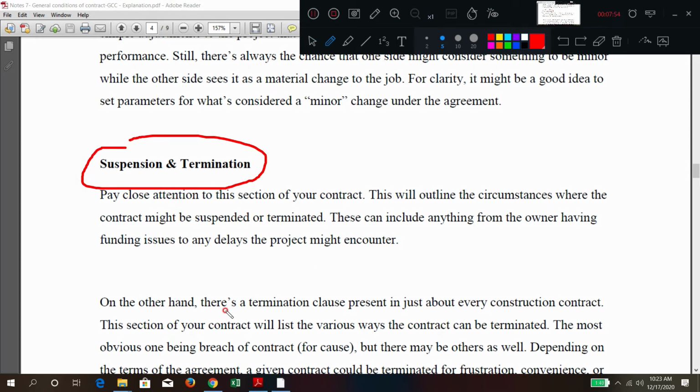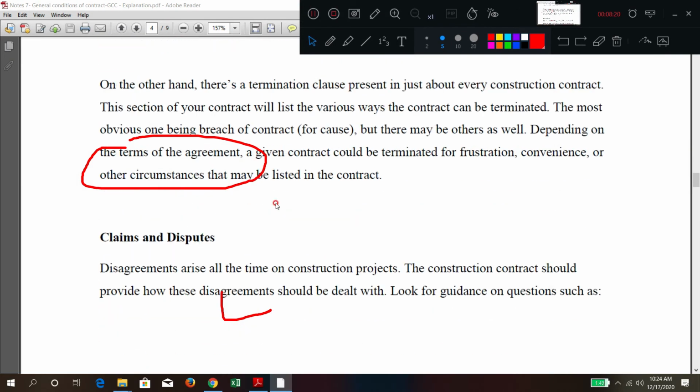Here they have written a typical example, how they have terminated and suspended the contract. But when you are writing in the exam, you can just write in the suspension and termination clause of the general conditions of contract the procedure for suspension of work, who has authority, what should be the time notice, and whether any fines are put on the contractor. So related to them you can write it.